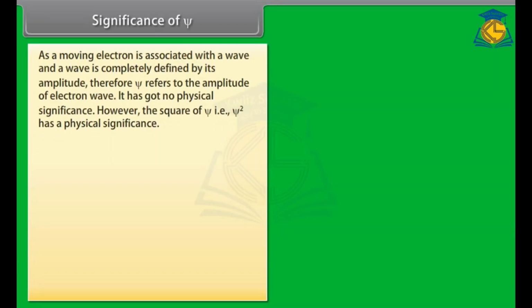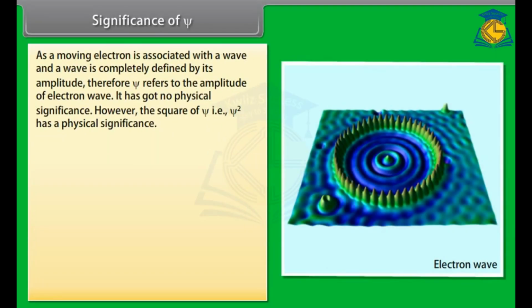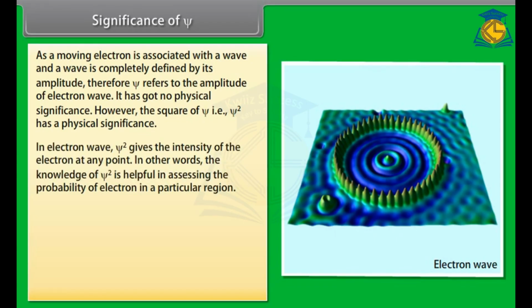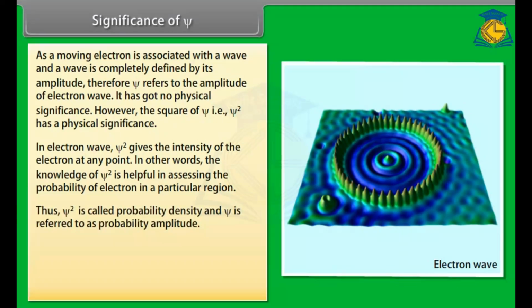Significance of ψ: as a moving electron is associated with a wave and a wave is completely defined by its amplitude, ψ refers to the amplitude of the electron wave. It has no physical significance. However, the square of ψ, that is ψ², has a physical significance. In an electron wave, ψ² gives the intensity of the electron at any point. In other words, the knowledge of ψ² is helpful in assessing the probability of finding the electron in a particular region. Thus, ψ² is called probability density and ψ is referred to as probability amplitude.